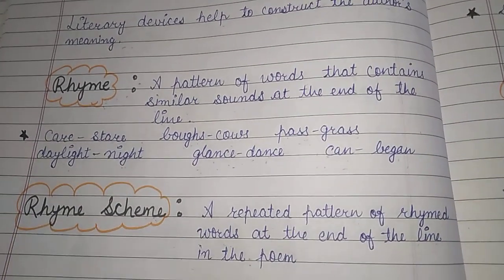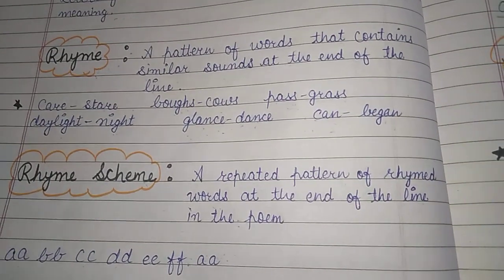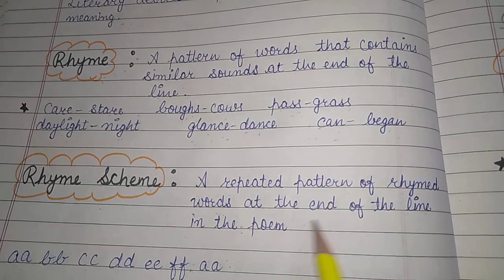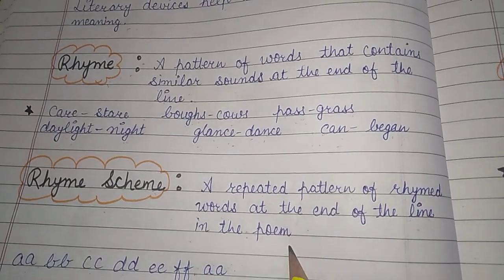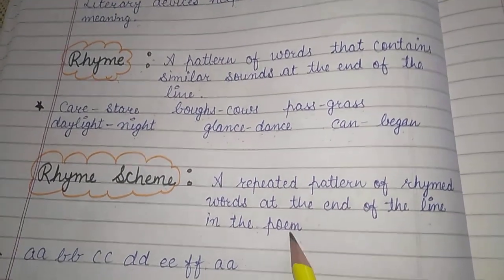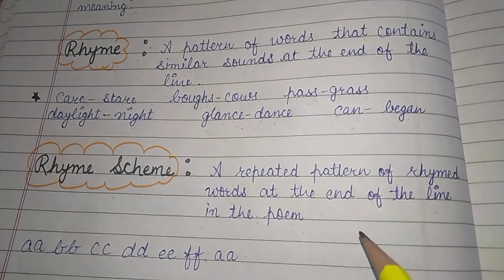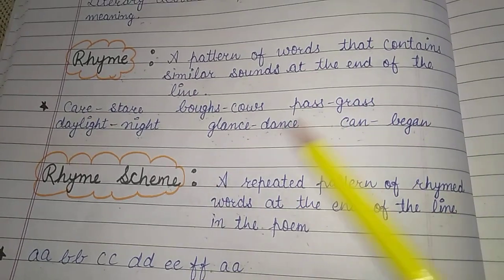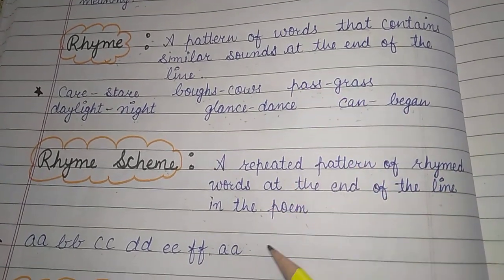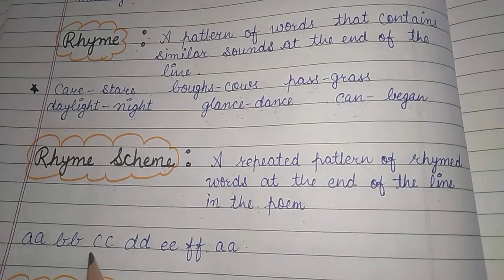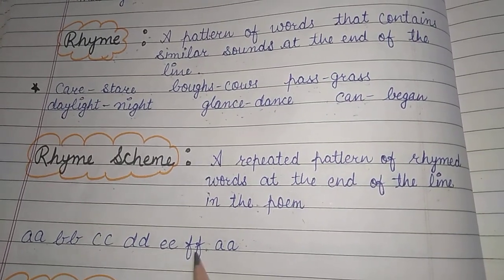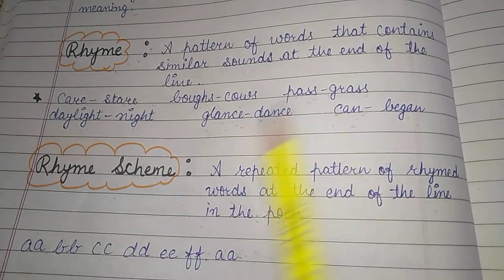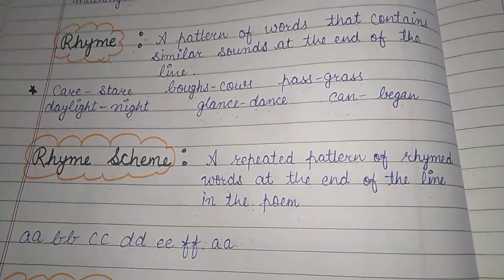Next comes your rhyme scheme. Here, rhyme scheme is a pattern of rhymed words at the end of the lines in the poem. As the poem has 2 line stanzas, each stanza has different rhyming words. So there will be the rhyme scheme like A, B, B, C, C, D, D, E, F, F, A again. That is your rhyme scheme of the poem Leisure.